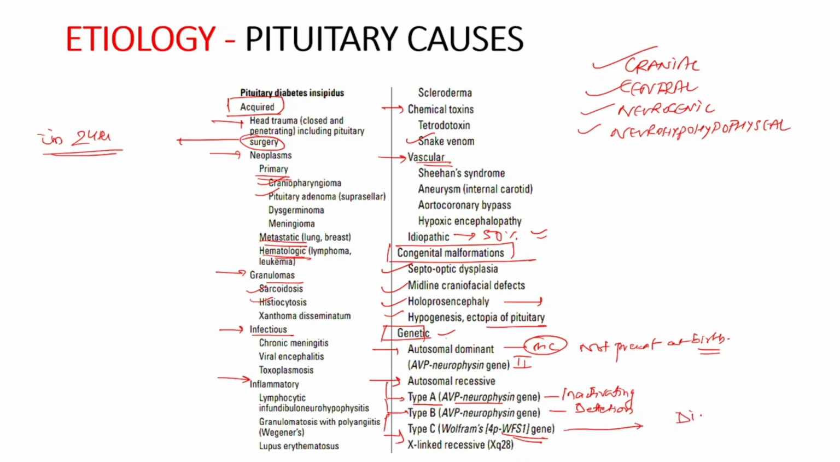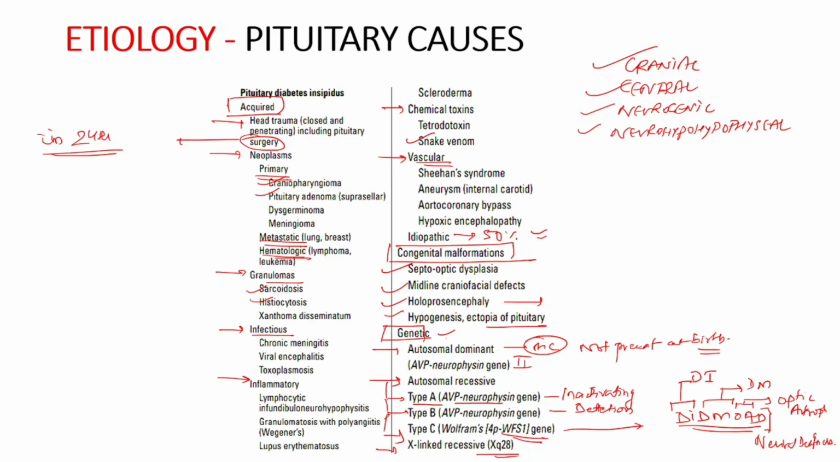It is characterized by DIDMOAD. DI stands for presence of diabetes insipidus, DM stands for presence of diabetes mellitus, O is for optic atrophy and D stands for neural deafness. So this is known as Wolfram syndrome, and very rarely it can be due to X-linked recessive form as well. So this was all about the pituitary causes.